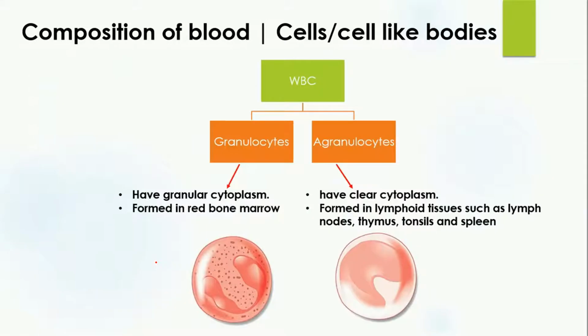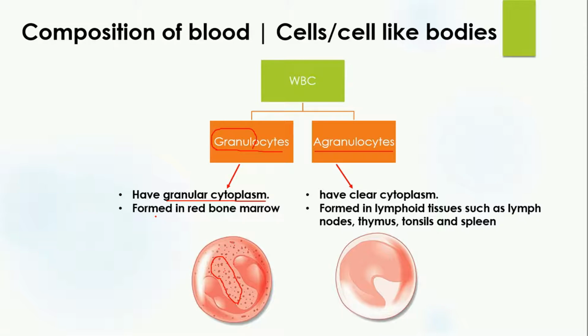The white blood cells are further divided into two parts. One is granulocytes, the other one is agranulocytes. When we talk about the granulocytes, the word granular means that grains are present. So the granulocytes have granular cytoplasm, or cytoplasm which contains small grains. Here you can see these dots, they are actually the grains, and because of the presence of these grains, this cytoplasm is granular cytoplasm and this cell is a granulocyte.